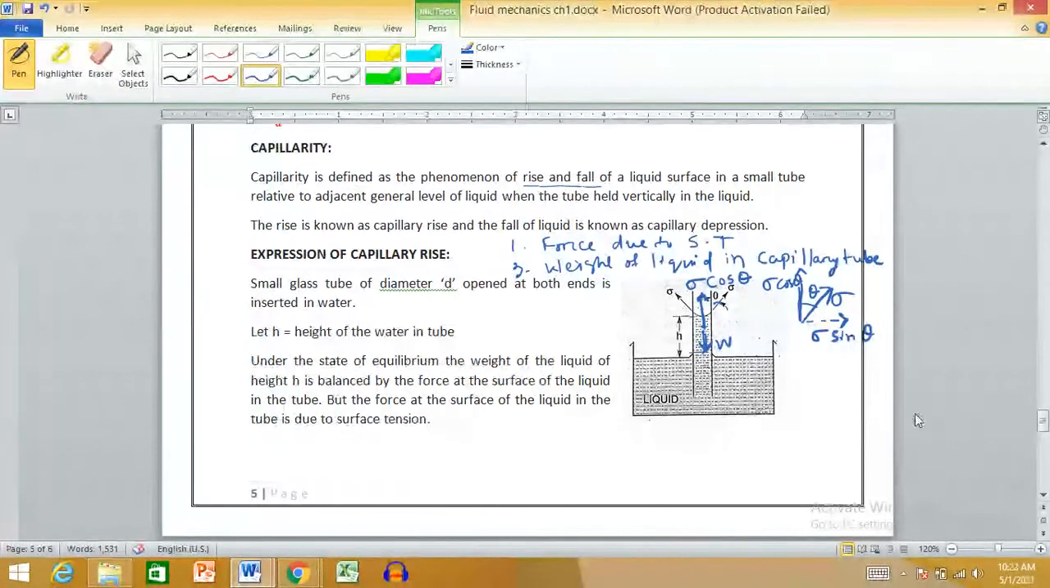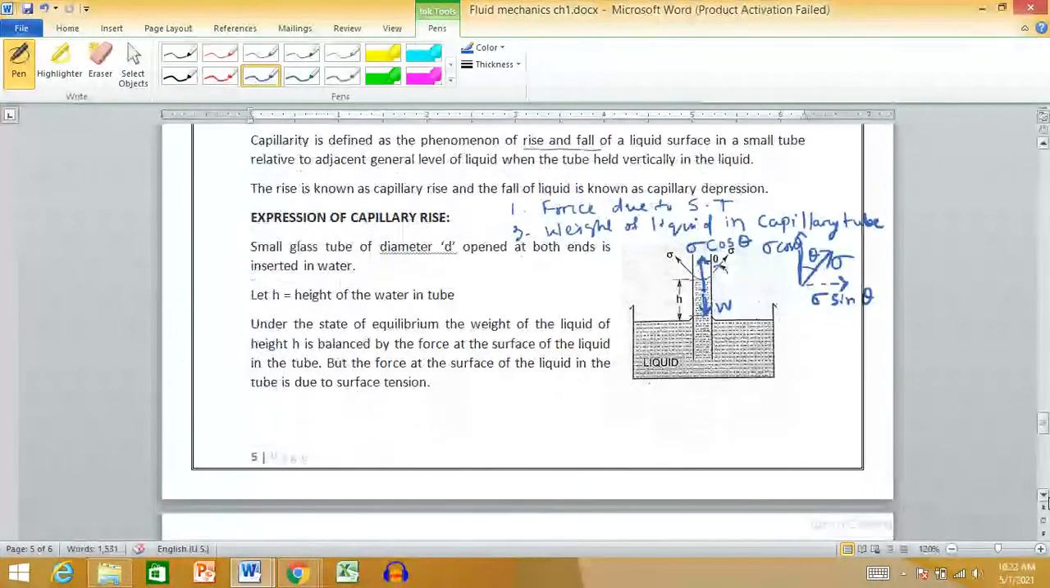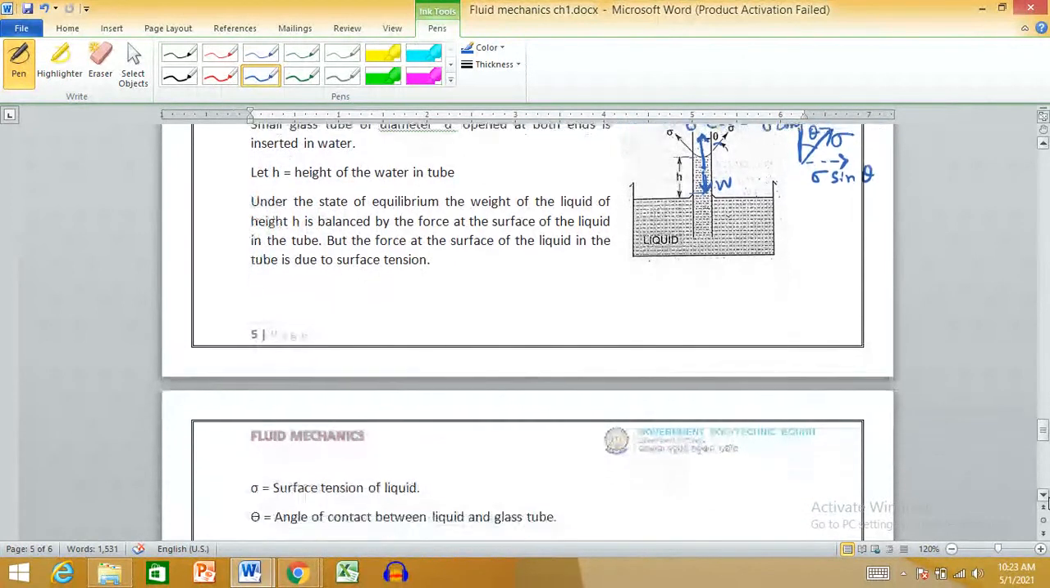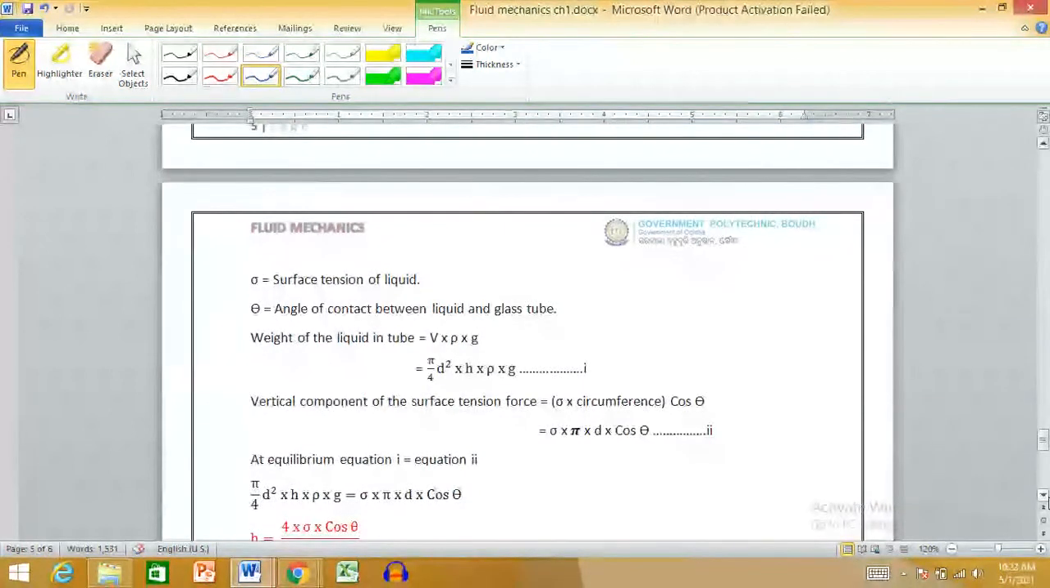So from this we have two forces in our mind: the force due to surface tension, and second, the weight of the liquid in the capillary tube. We know that sigma is the surface tension of the liquid, theta is the angle of contact between liquid and glass tube. So the weight of the liquid in the glass tube, two forces. This is the first force. First force is our weight.